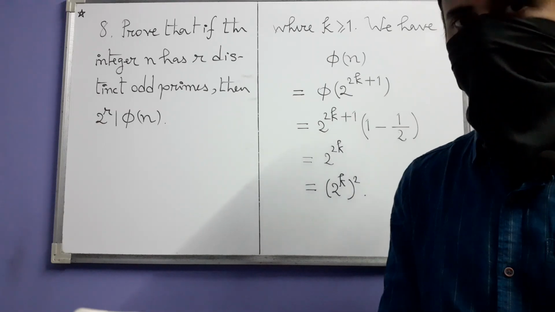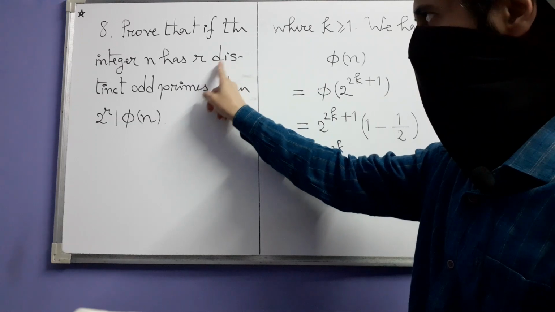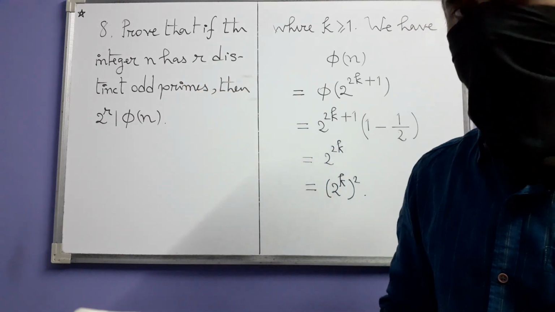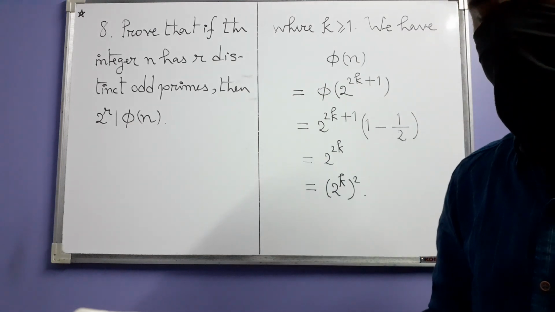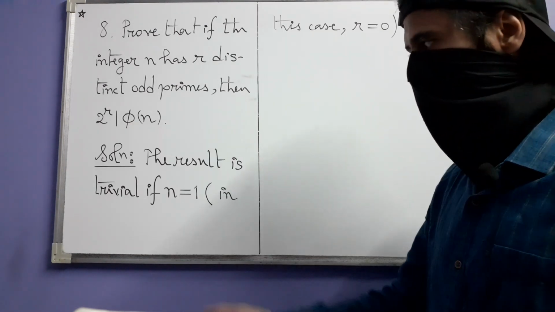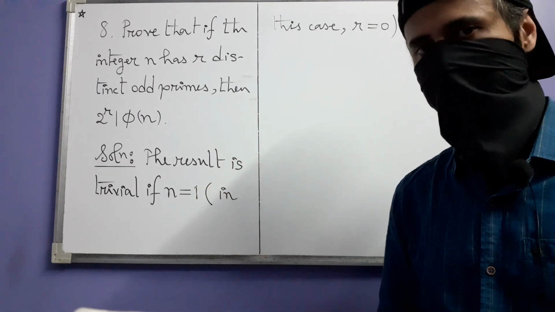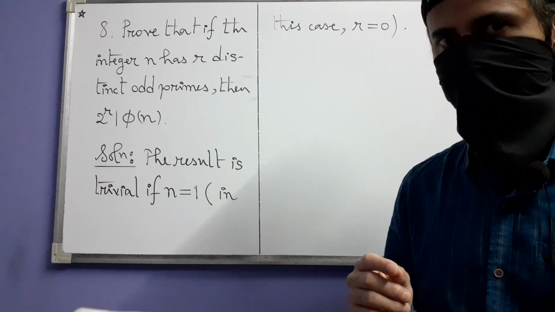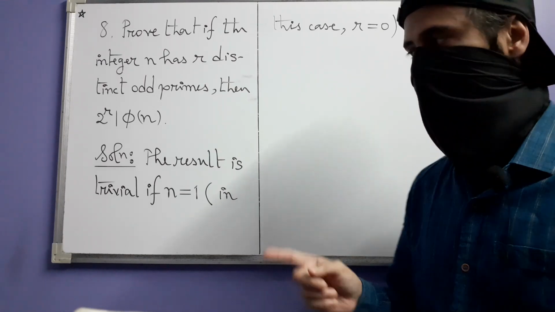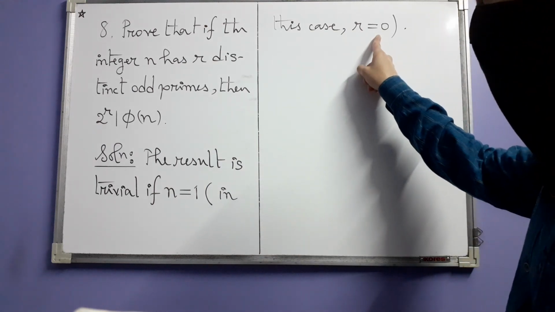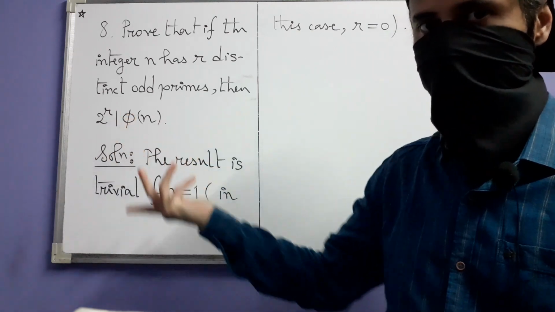Next we have number 8, where we have to prove that if the integer n has r distinct odd primes, then 2 to the power r divides the phi value of n. The solution starts with this simple case that the result is trivial if n is equal to 1. If your number itself is 1, then it's not divisible by any odd prime, or in fact by any prime. So in this case r is 0. But then 2 to the power r is 1, which obviously divides phi of n.